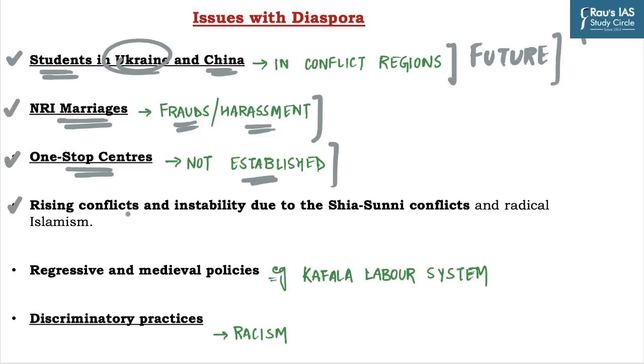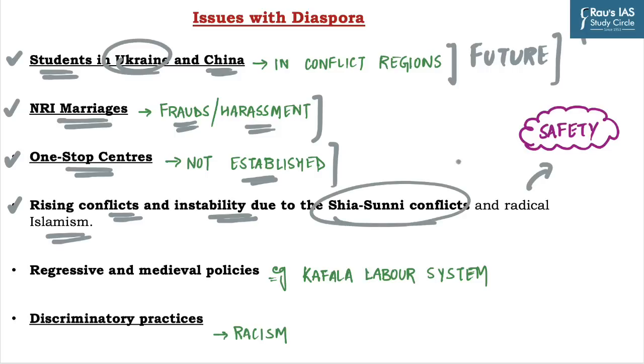The next one is rising conflicts and instability due to Shia-Sunni conflicts and radical Islamism, which is directly impacting the safety of the people who are living in those areas. Further, regressive and medieval policies, for example the kafala labor system, in which employers seize the travel documents of their employees who have migrated from other countries. Such practices are widespread in Gulf countries.